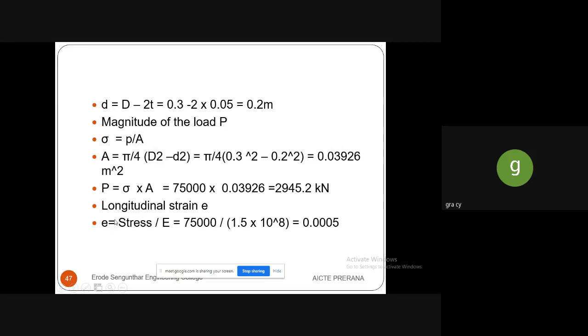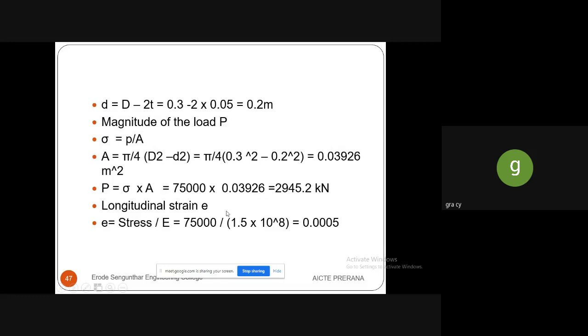So stress is load by area. To determine the load, the stress can be multiplied by area so that you will get the load in terms of kilonewton. After that, we know the Young's modulus and the stress. By using this, you can easily find out the strain. As we know, Young's modulus is stress by strain. So to determine the strain, we can write stress by Young's modulus.